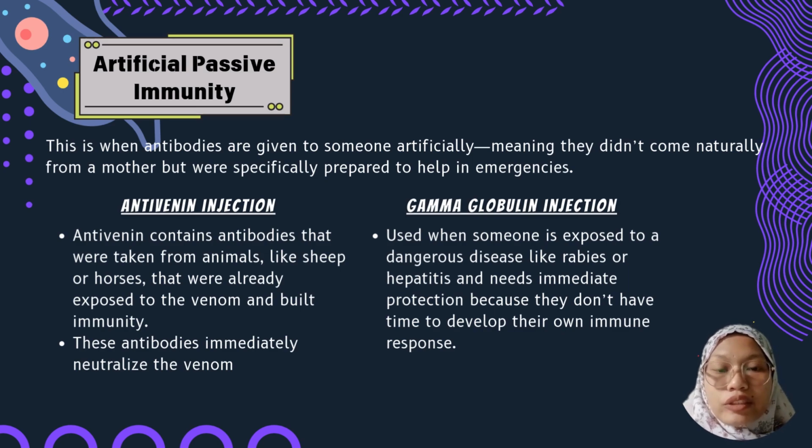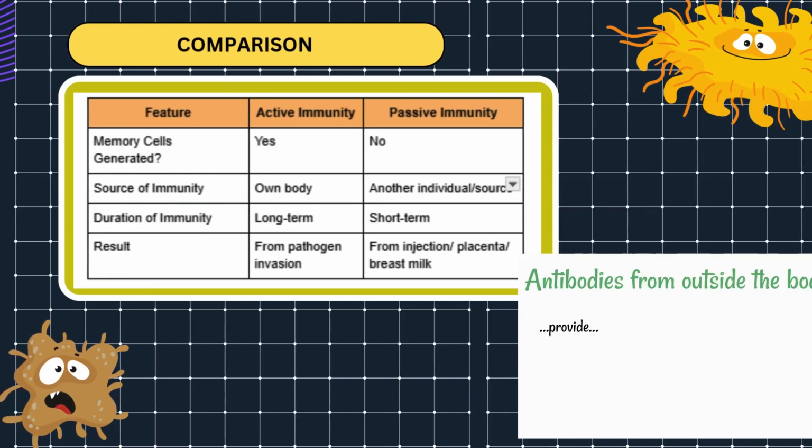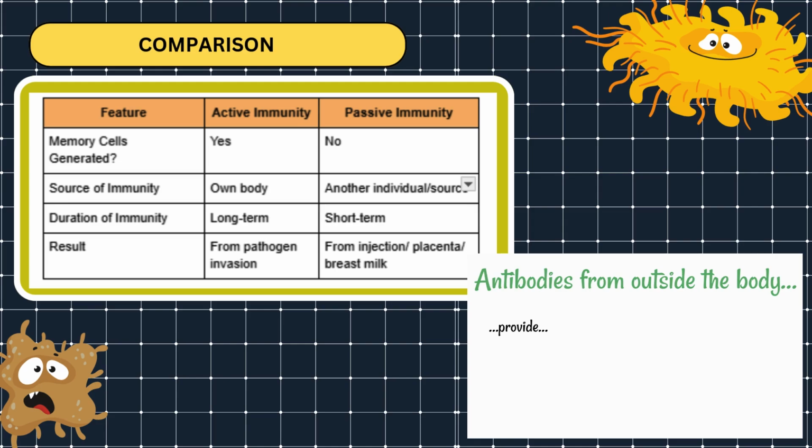But just like natural passive immunity, artificial passive immunity also doesn't last long. Since the person's immune system did not produce these antibodies, no memory cells are formed. So it's like a quick and temporary fix. Antibodies that enter the body from outside provide something called passive immunity. This passive immunity is only temporary because it's only providing antibodies that won't last forever.